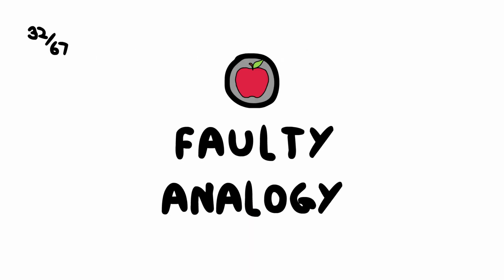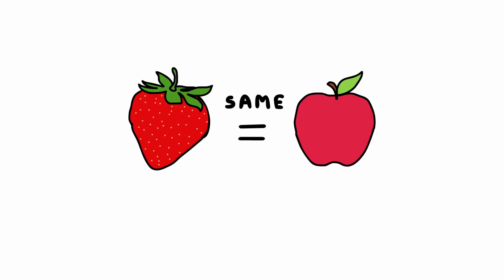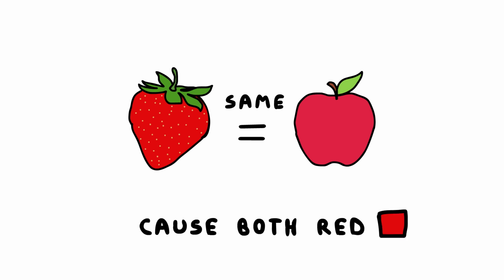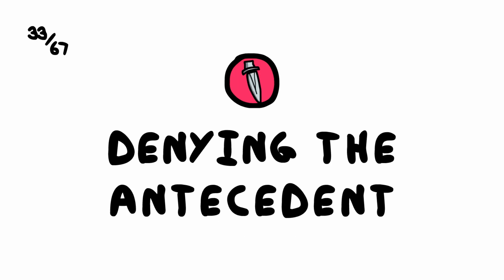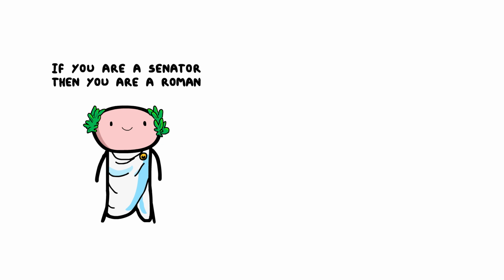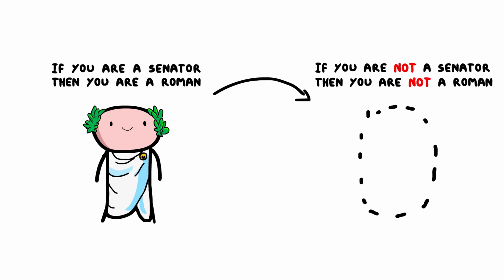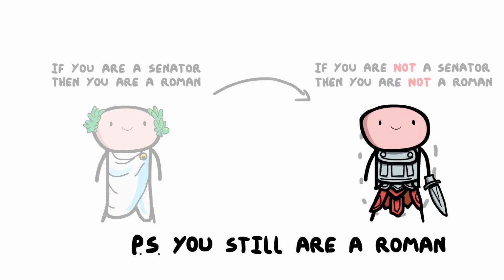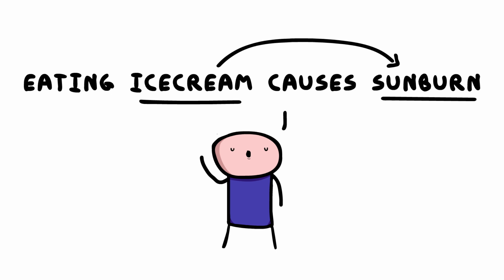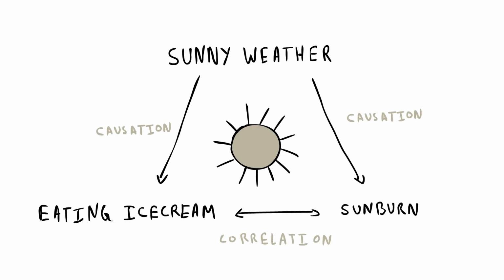Faulty analogy. Drawing conclusions based on inappropriate or misleading comparisons, risking flawed reasoning. Denying the antecedent. Concluding the opposite based on a false negation of the premise, leading to an unsound argument. False cause. Incorrectly assuming that one event caused another, overlooking alternative explanations.